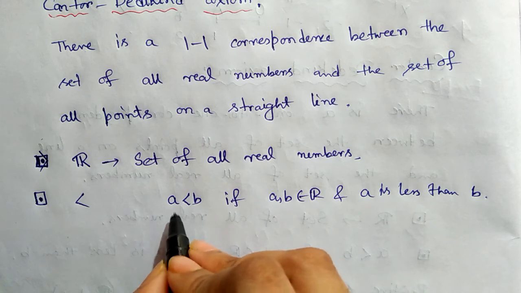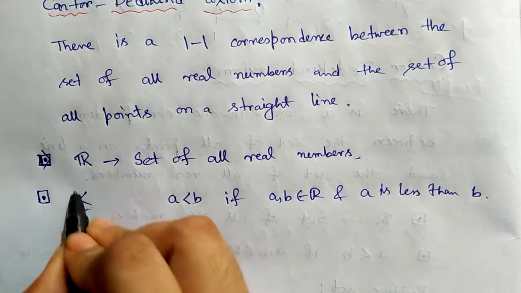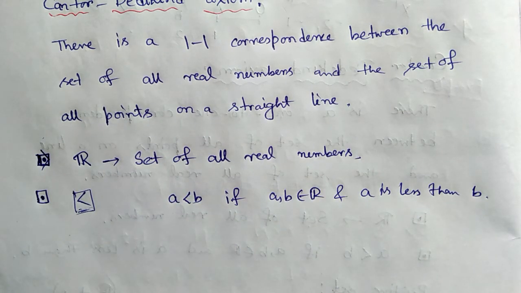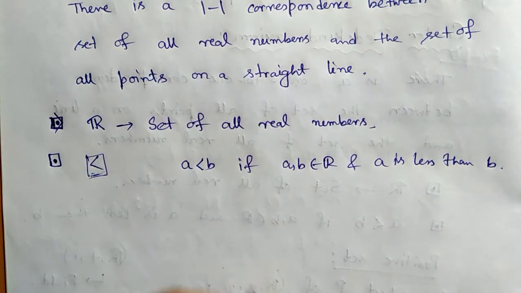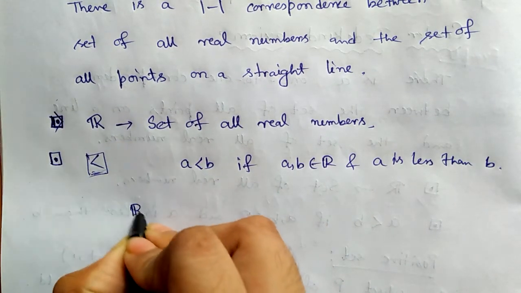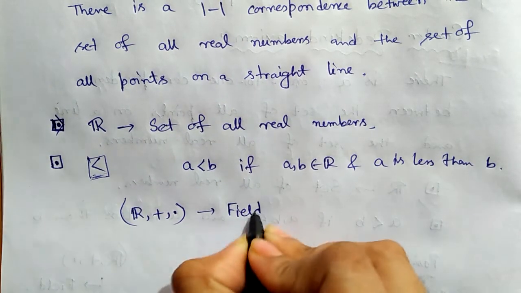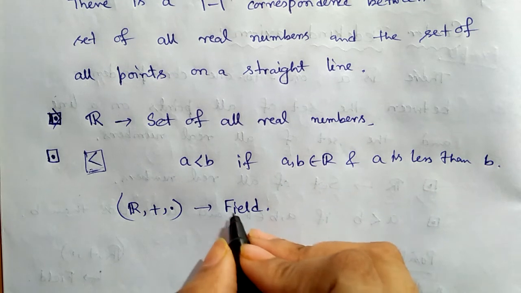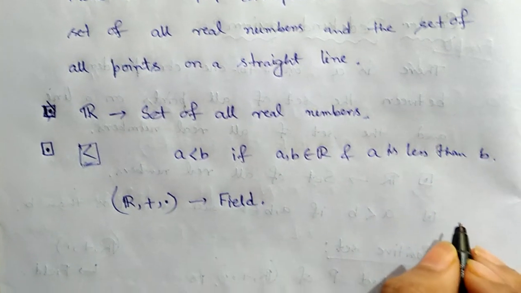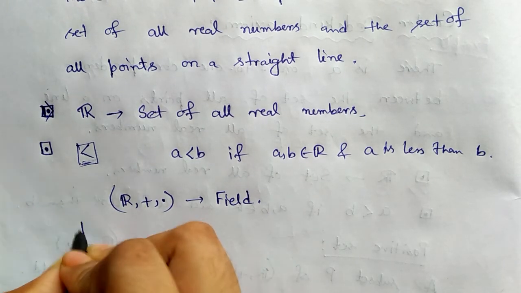To define this order relation, we take the help of a set called a positive set. So at first, (R, +, ·) is a field, and we are going to define this relation with the help of a positive set. So, what is a positive set?